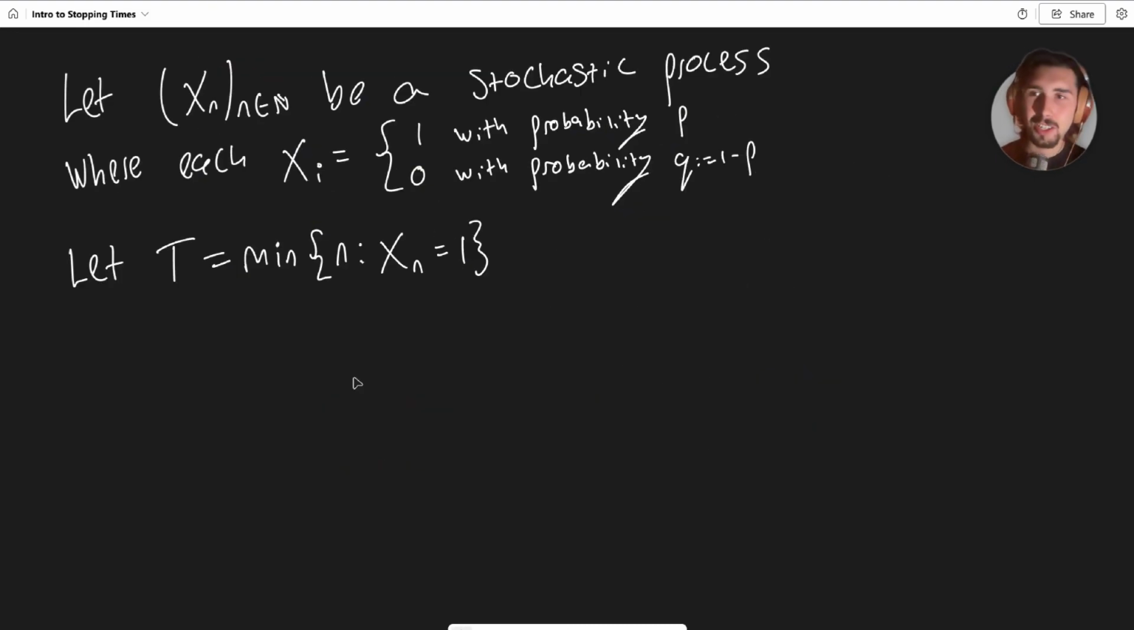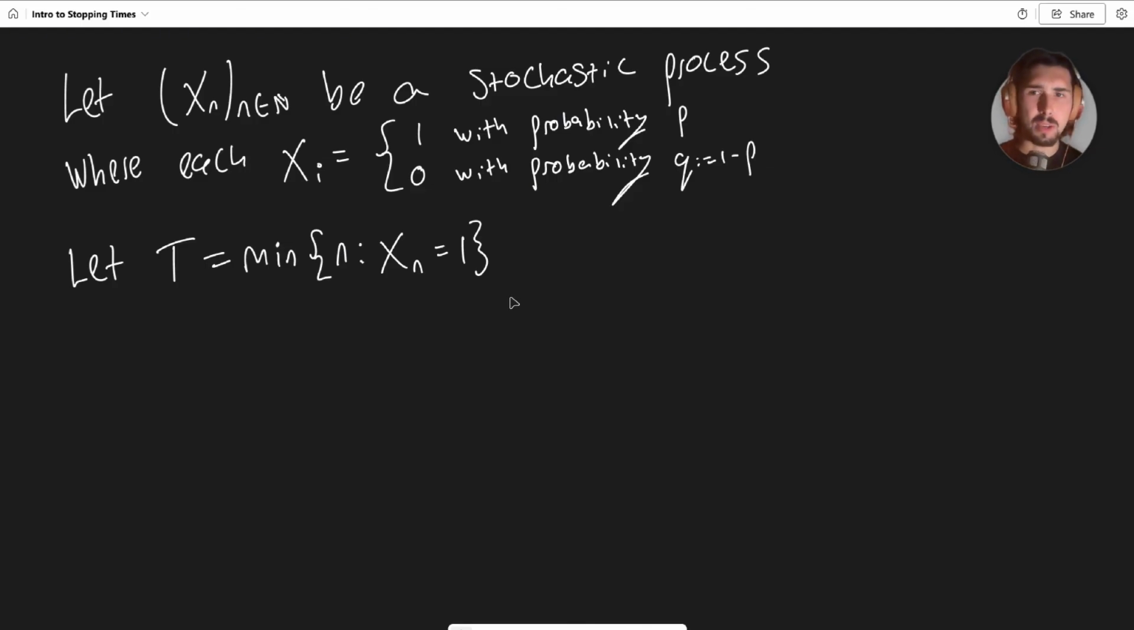Okay, let's look at some actual mathematical concrete examples. So here's our first example, guys. Let's let xn be a stochastic process where each xi takes the value 1 with probability p and 0 with probability q, which is also 1 minus p. This is just called a Bernoulli process because each xi is a Bernoulli random variable, but it doesn't really matter. It's just a simple example. And I'm going to say let t be the minimum value of n such that xn equals 1.